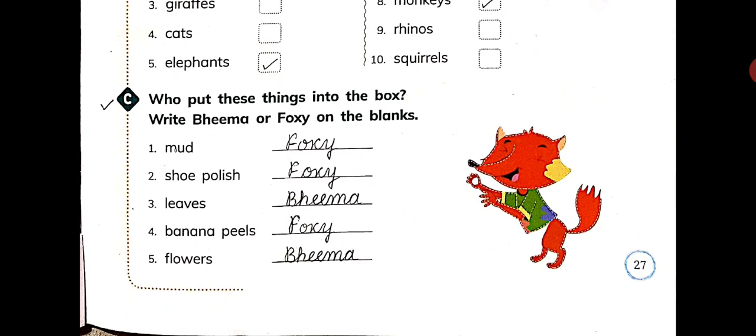Next is shoe polish. Again, Foxy put it in the box. So write Foxy in the second blank also. Next is leaves. Now, who put leaves in the box? It was Bhima. So write Bhima in the third blank. Next is banana peels. So Foxy put banana peels in the box. So write Foxy in the fourth blank also. Then last one is flowers. Again, Bhima put flowers into the box. Alright. Now come on page number 28.